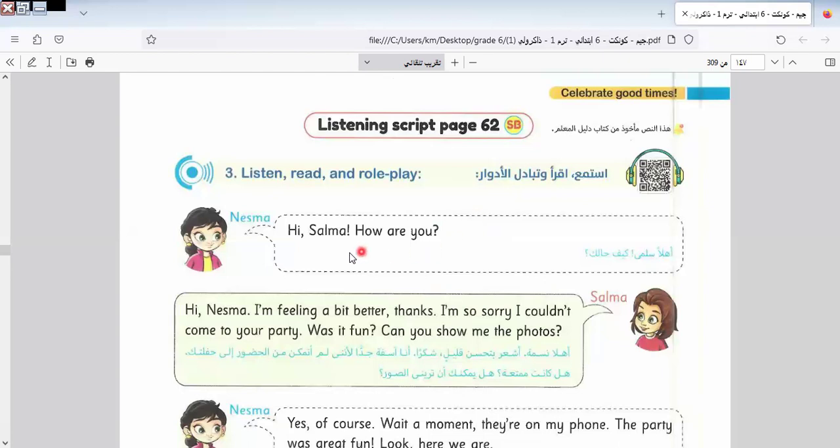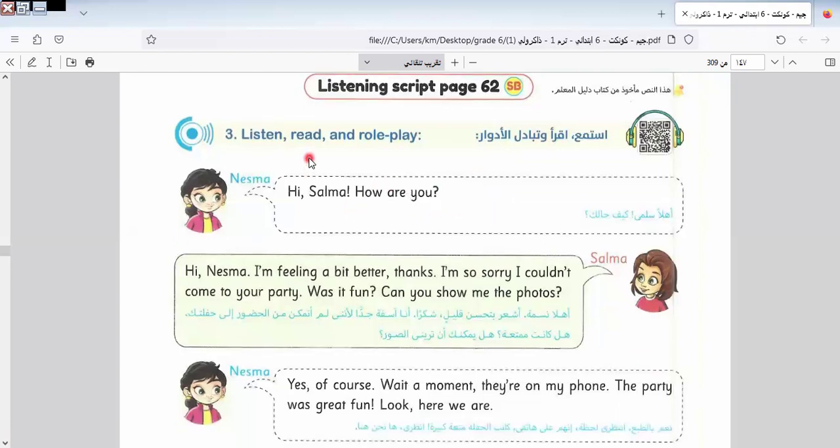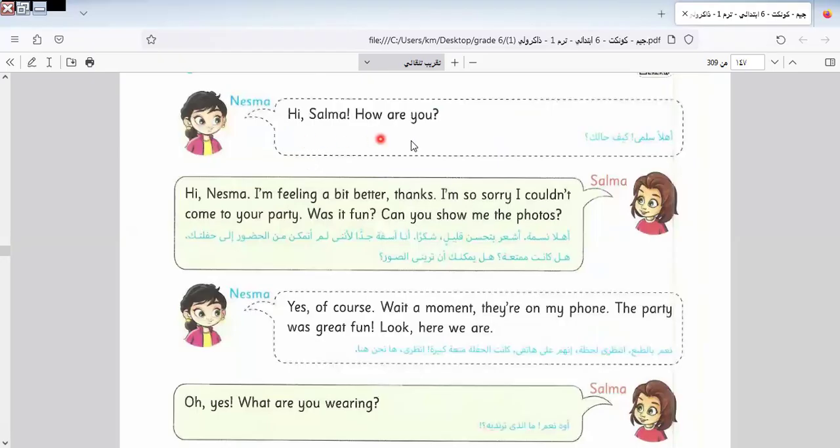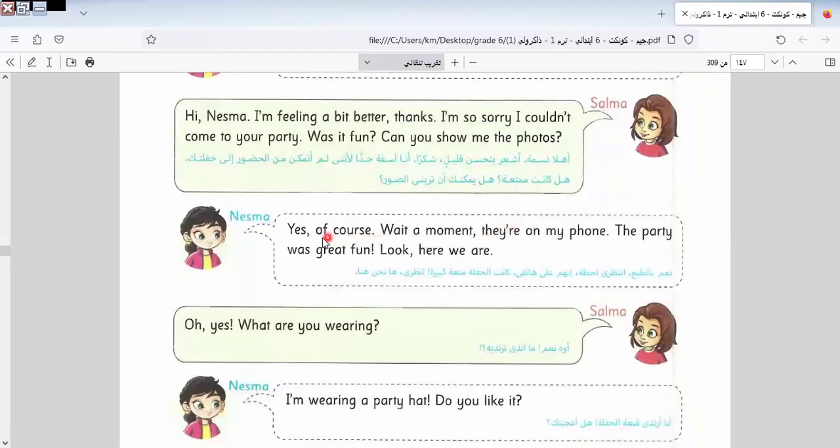Here is a dialogue. Let's read it together to know what this dialogue wants from us. Nesma: Hi, Salma. How are you? Salma: Hi, Nesma. I'm feeling a bit better. Thanks. I'm so sorry I couldn't come to your party. Was it fun? Can you show me the photos? Yes, of course. Wait a minute. They are on my phone.